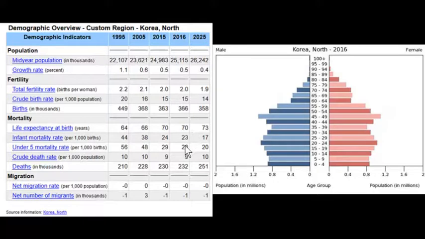Also, what's going on? You do see that slow growth being offset, and so slowed down even more by out-migration. Now, not a lot of out-migration, but we see a little bit of out-migration. And once again, we're going to come back and talk about migration later, but we don't see a lot of people moving in and out.